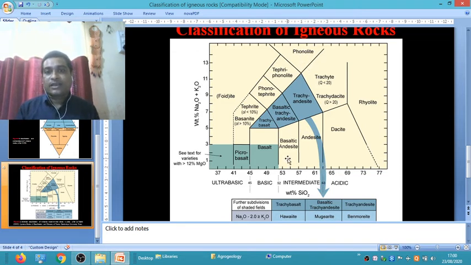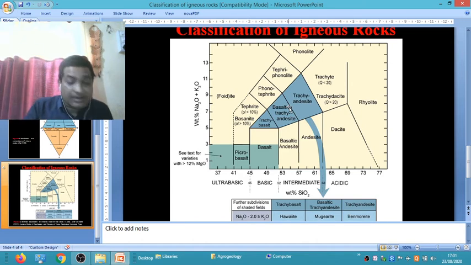phonolite. Another is basaltic andesite. Basalt and basaltic andesite differ from the pure basalt. The silica percentage between 52 to 57 and alkali percent 0 to 6% is called basaltic andesite. Basaltic trachyandesite has alkali percentage between 5 to 8% and silica percent between 52 to 57%. And when the alkali percentage is between 8 to 10% and silica percentage between 53 to 57, it is called phonotephrite.